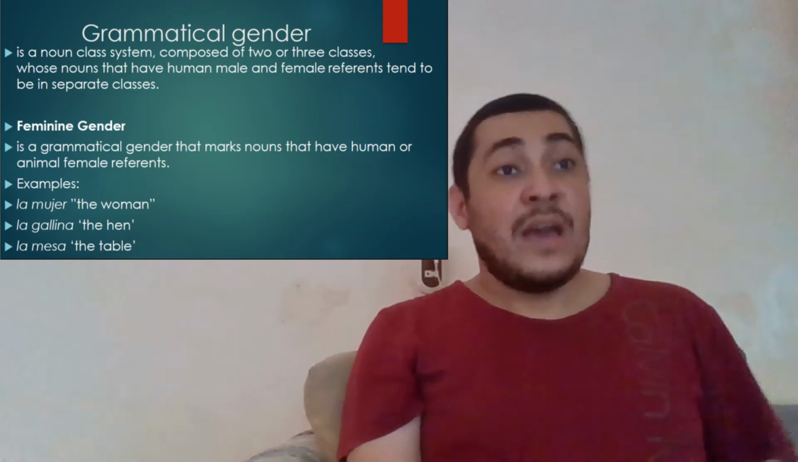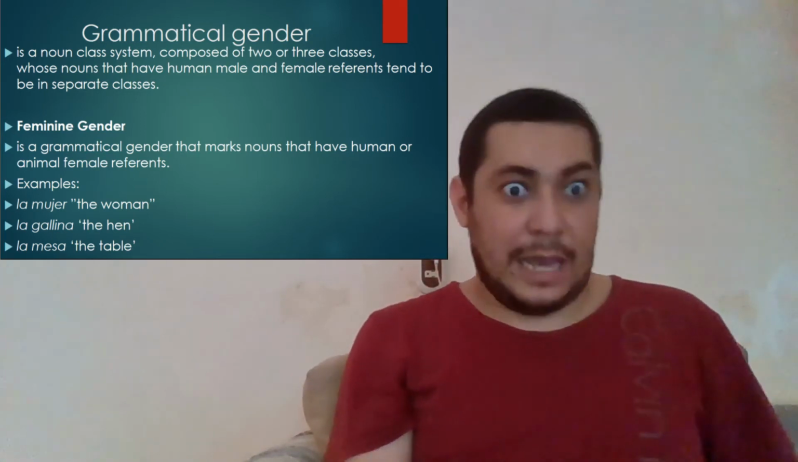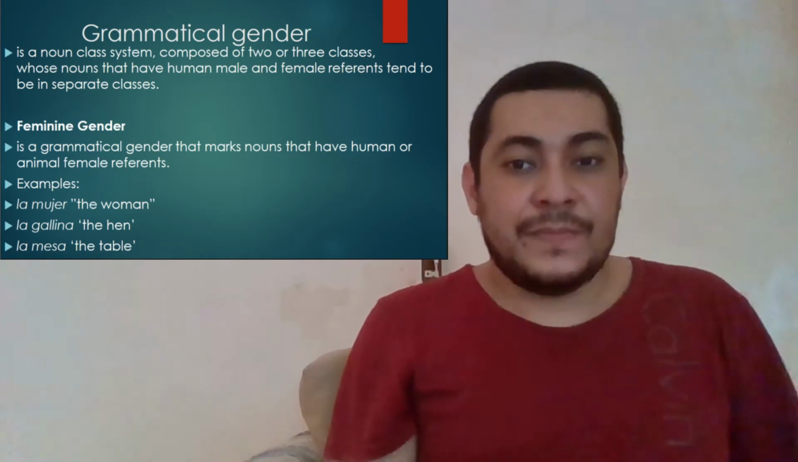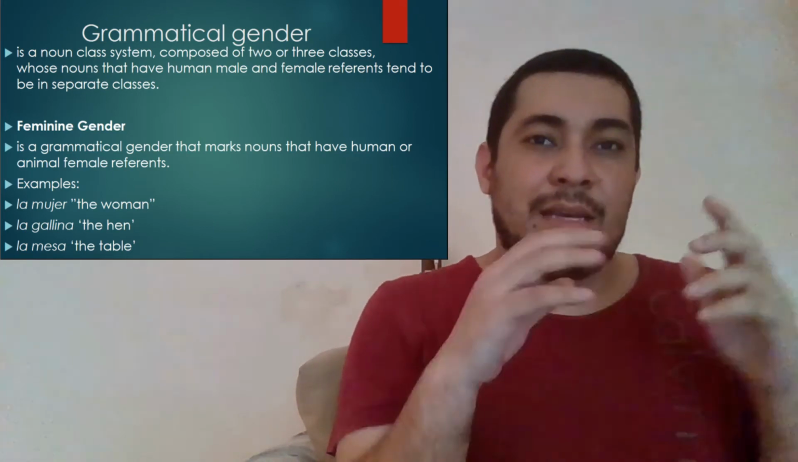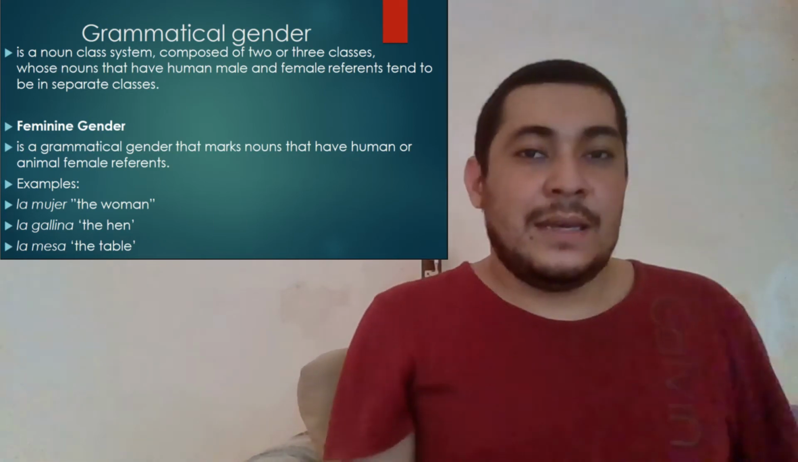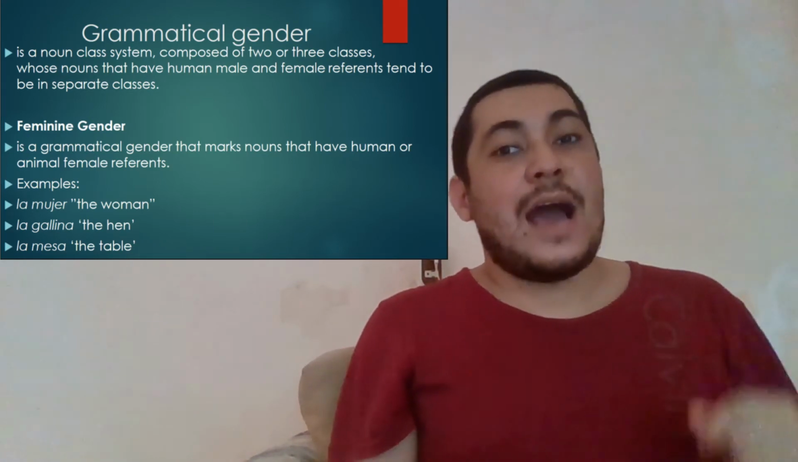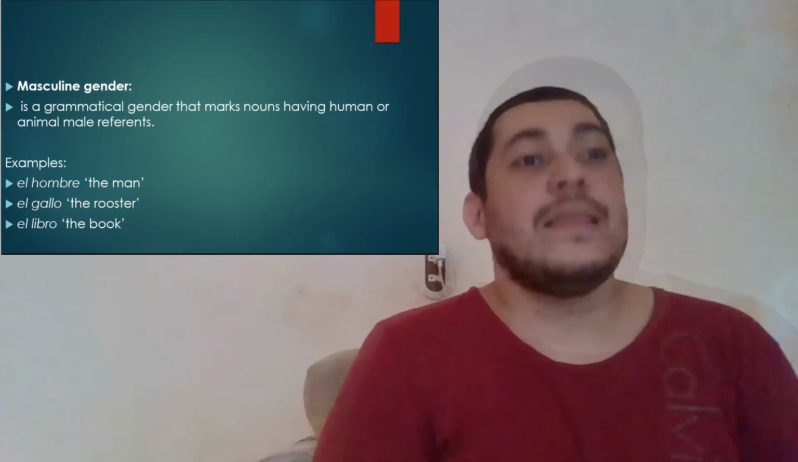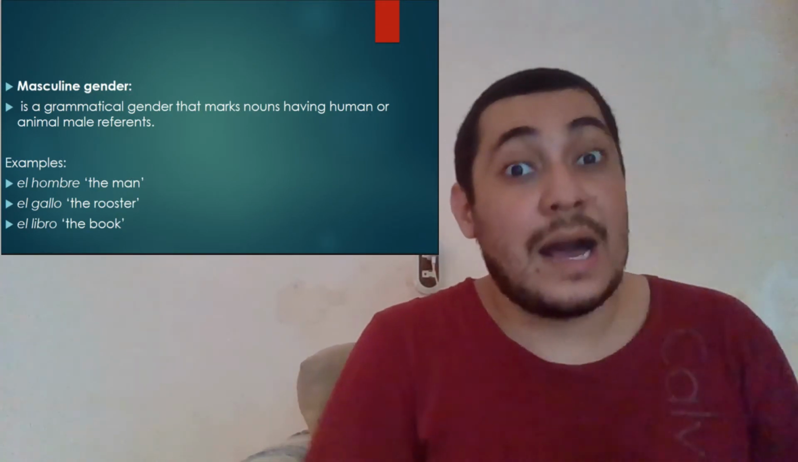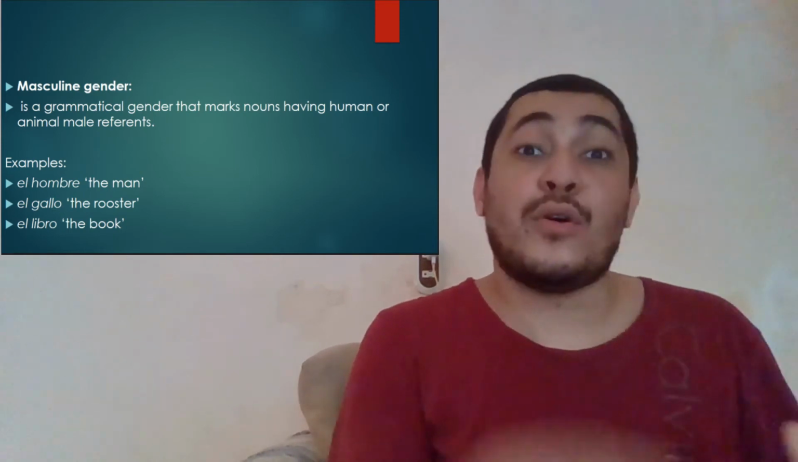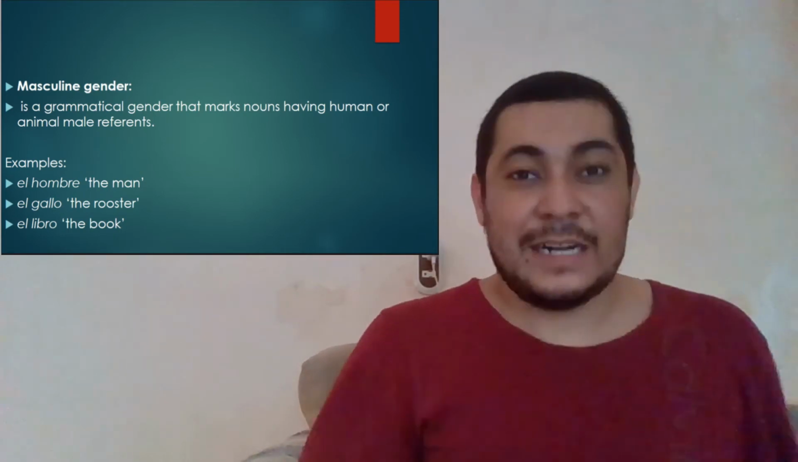For example, in Spanish, la mujer. In English, the woman. In Spanish, la gallina. In English, the hen. In Spanish, la mesa. In English, the table. Now, masculine gender is used when a noun has a human or animal male characteristic.